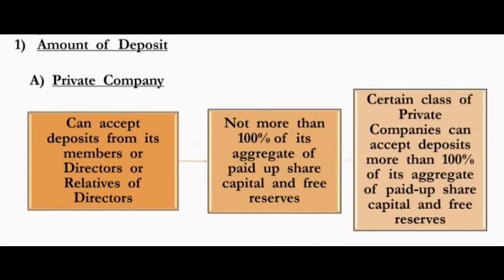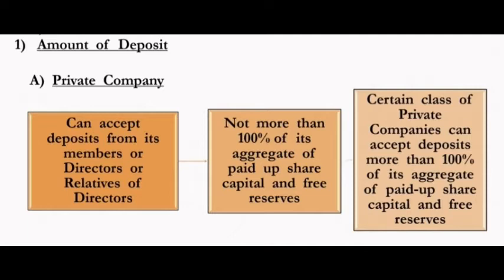So a private company can accept deposit from its members, directors or relatives of directors, but not more than 100% of its aggregate paid up capital and free reserve. What is paid up capital? A company issues shares, and in that some subscribed capital is there.